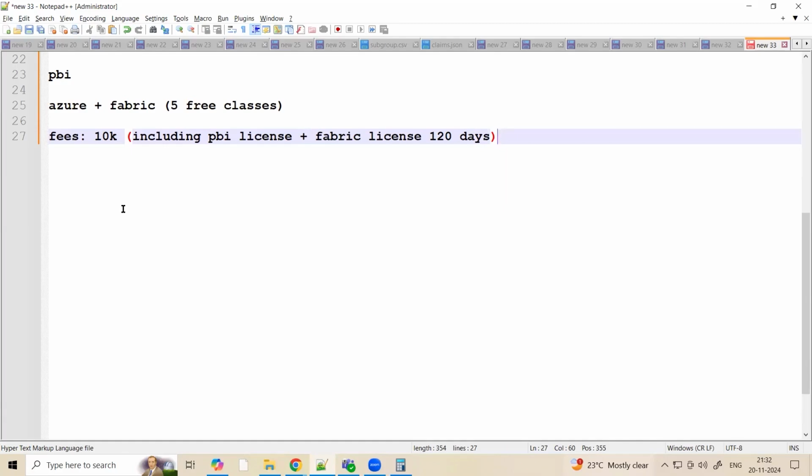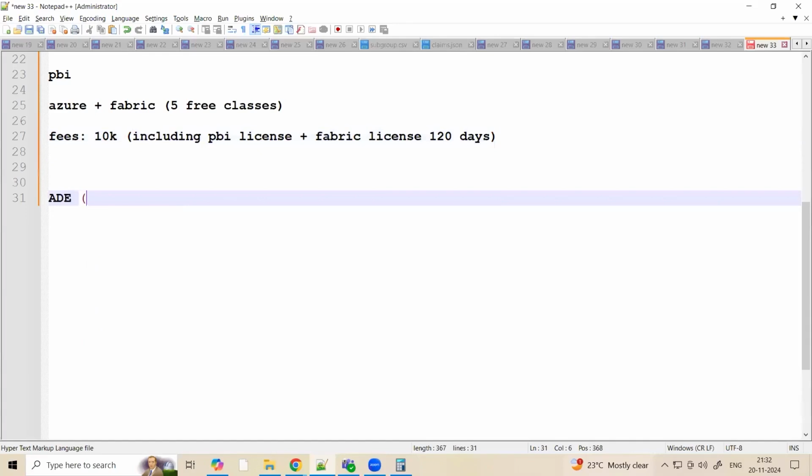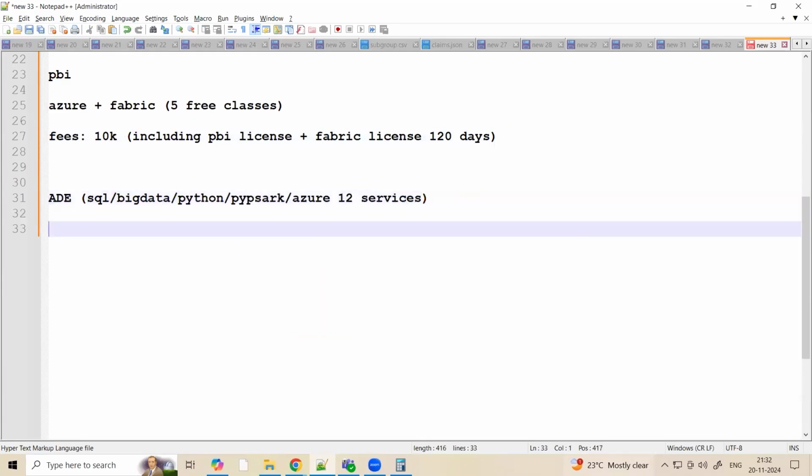Azure data engineering is different, data analytics is different, data science is different. If you want to gather data from different data sources and do data cleaning and data transformations, we focus on Azure data engineering. For Azure data engineering, you have to know SQL, you have to know big data, and you have to know Python and PySpark. And you will be learning Azure, around 12 services. This is what ADE comes to.